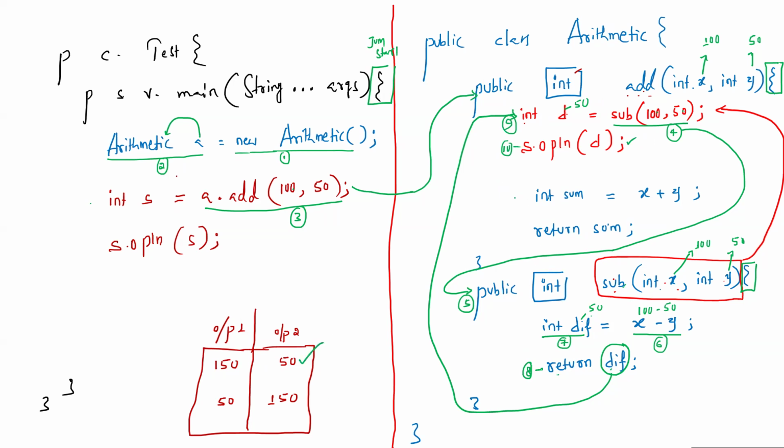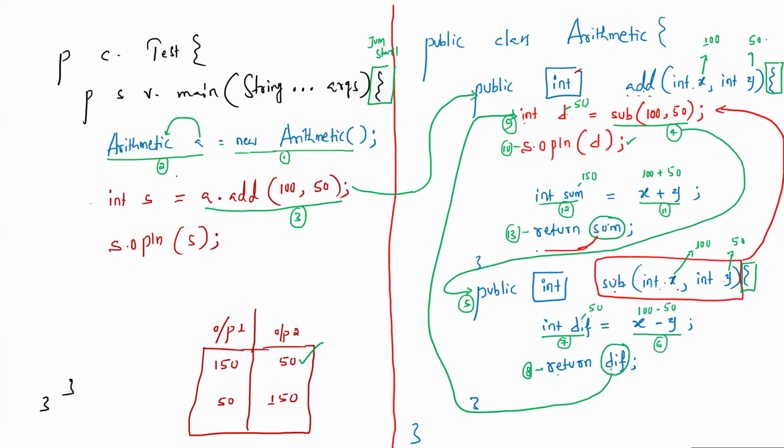Next line, right hand side, 11th step. So this current method's variables x and y are holding the values 100 and 50. Therefore, 100 plus 50 will be 150. So with the execution of the left hand side. Then next, return statement execution, 13. It returns some value, but with this value where should JVM go? This time, for the return statement, the control has to go back to the main method here.